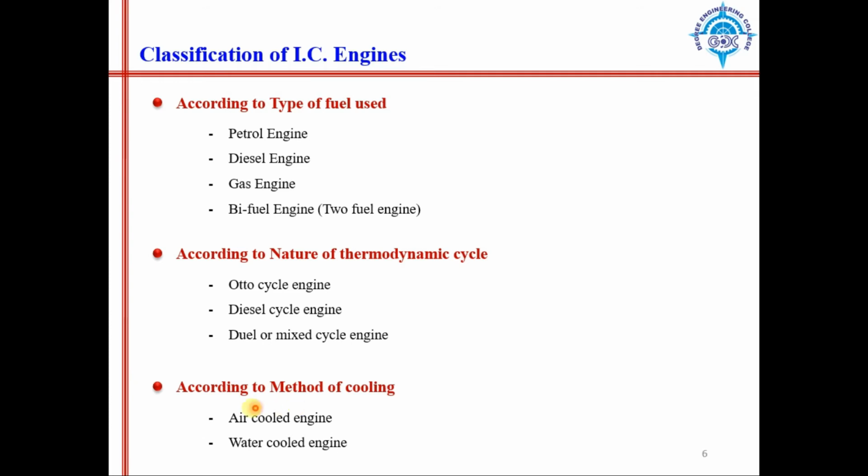So engines in bikes can be considered air cooled engines, whereas in heavy vehicles like cars and trucks, water cooled engines are used. We circulate water around engines because they generate more heat, and that heat should be dissipated from the engine in order to save its operation. At that time a water cooled engine is used.